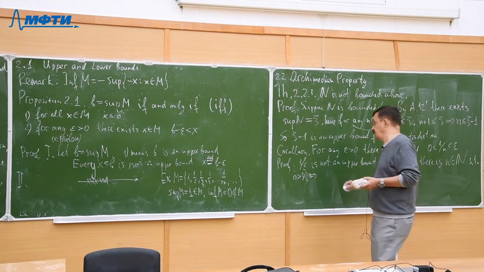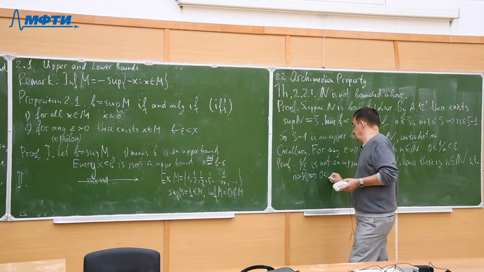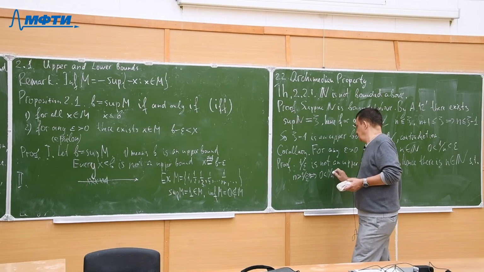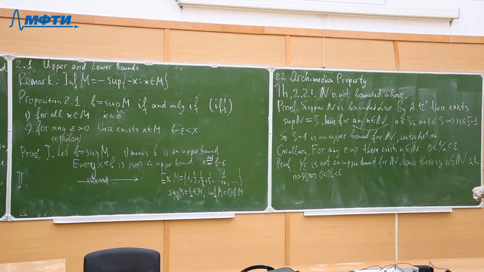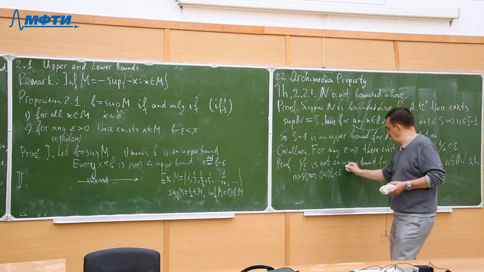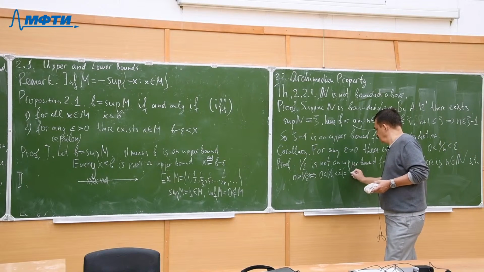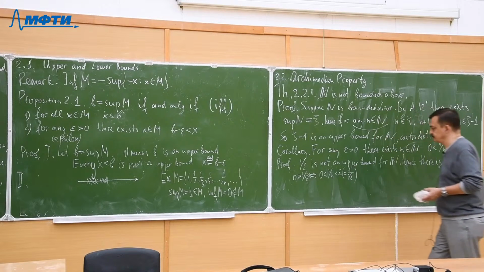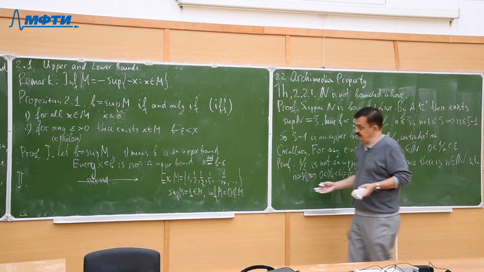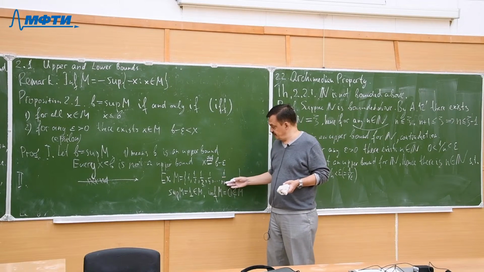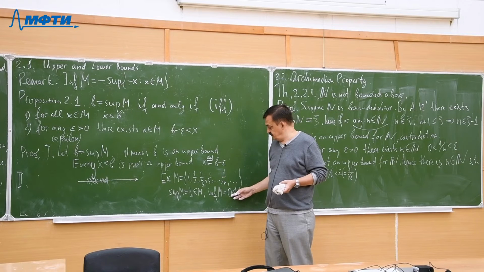Hence we have 0 less than 1 over n less than epsilon, which is equal to 1 over epsilon. That's all. And you see, this corollary explains why infimum of our set M is indeed equal to 0.